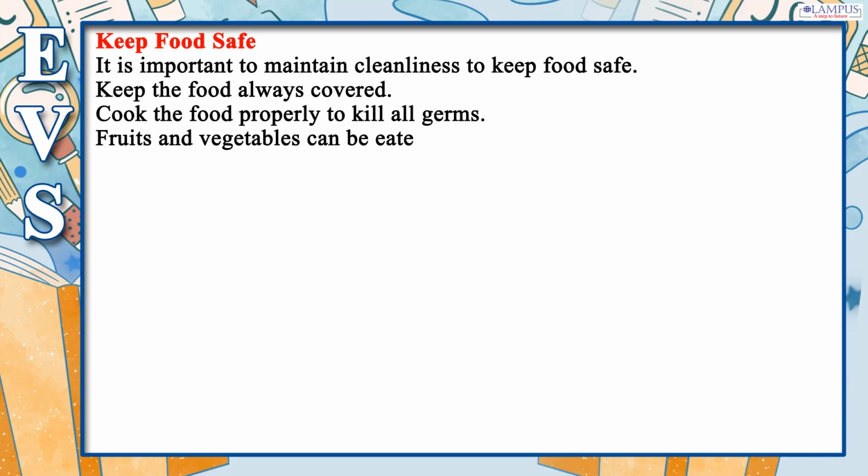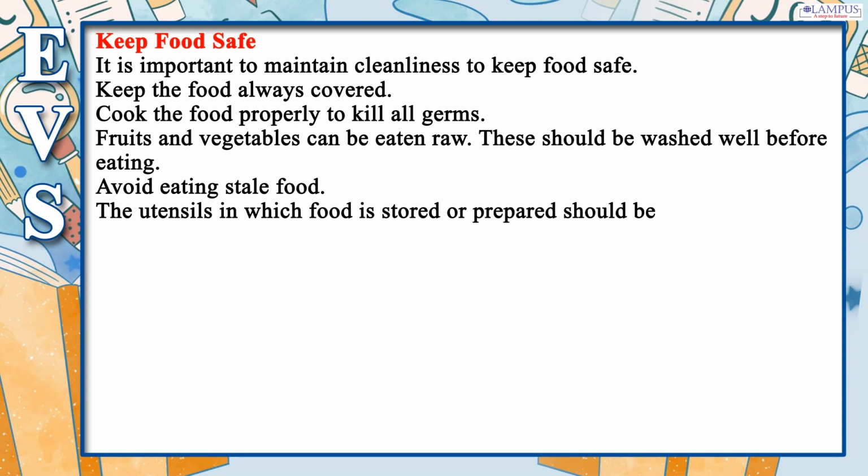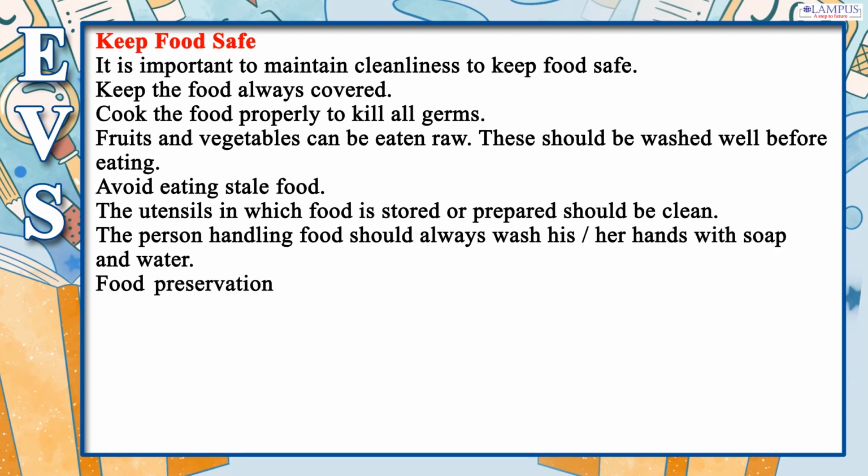Fruits and vegetables can be eaten raw. These should be washed well before eating. Avoid eating stale food. The utensils in which food is stored or prepared should be clean. The person handling food should always wash her hands with soap and water.